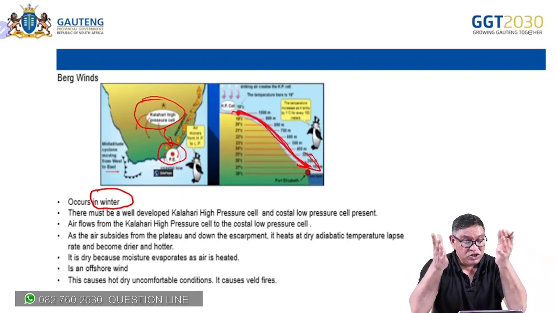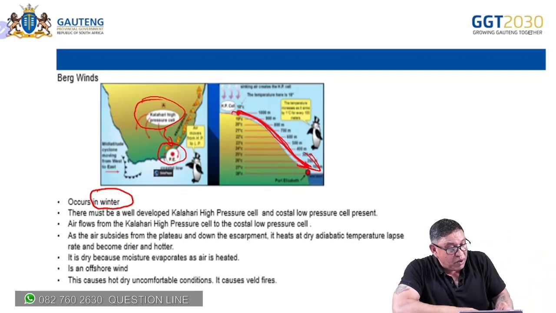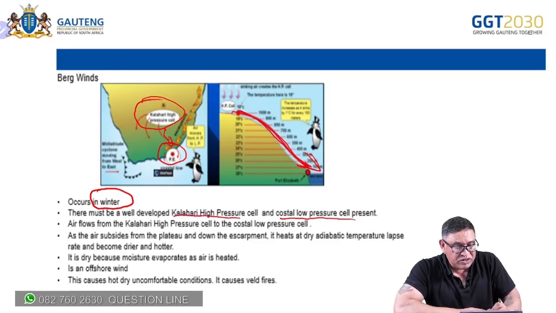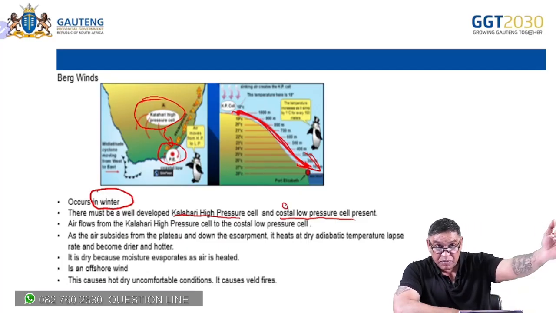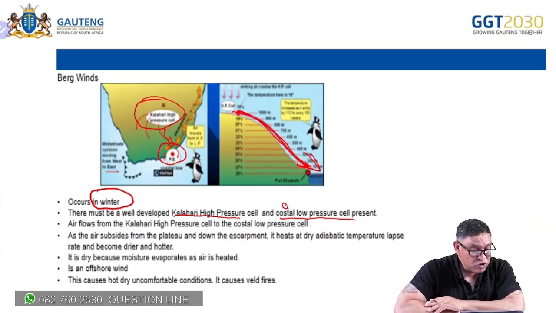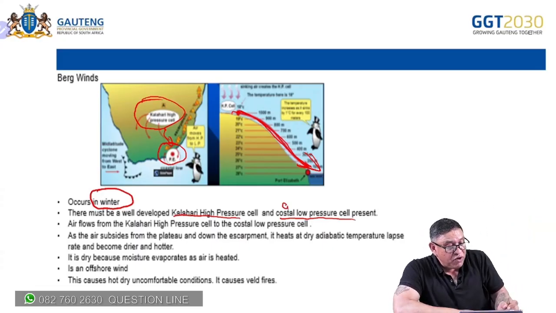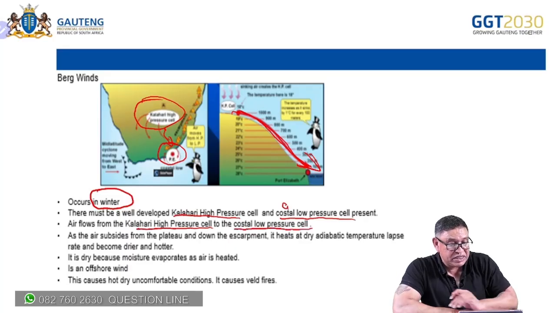And that is why there must be a well-developed high-pressure cell and coastal low-pressure cell. See how I spelled that, I must put in a little A there. Coastal low-pressure. If those don't exist, there's not going to be a movement of air towards the coast. Air flows from the Kalahari high-pressure cell to the coastal low-pressure cell.